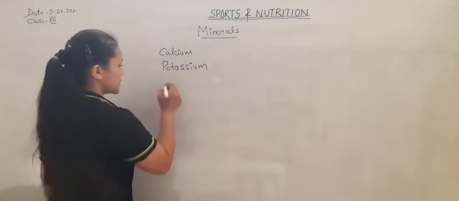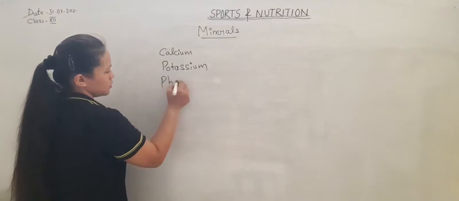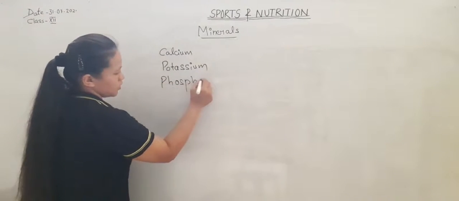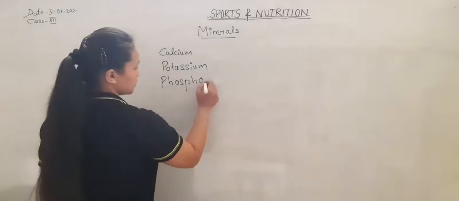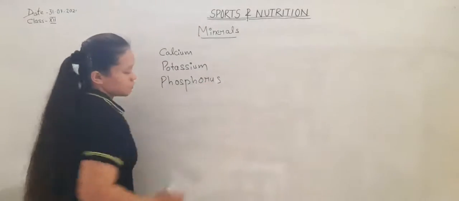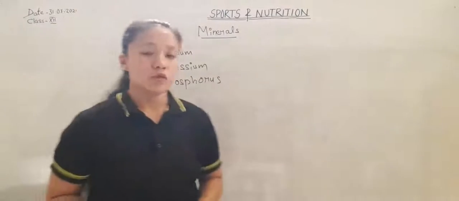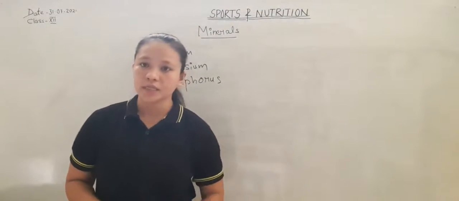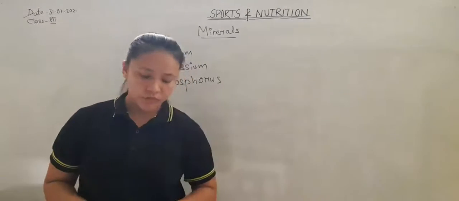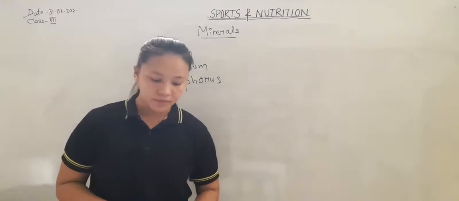Next is phosphorus. Phosphorus helps in making strong bones and teeth.